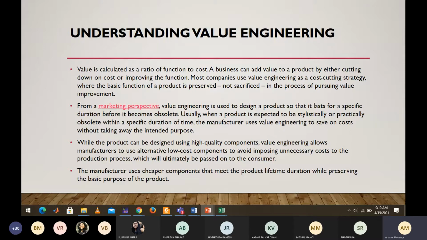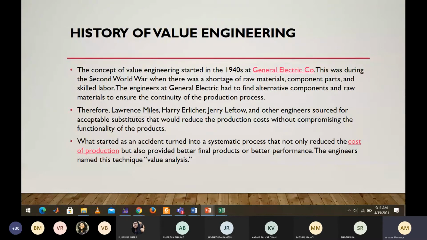Okay, next is what is value engineering? It started basically in the 40s from the GE lab, during the Second World War, like 42, 46. During that time, there was a huge shortage of raw materials, component parts, and skilled labor, as everybody was involved in the war. So GE thought of having alternative components for something they wanted that was not available.